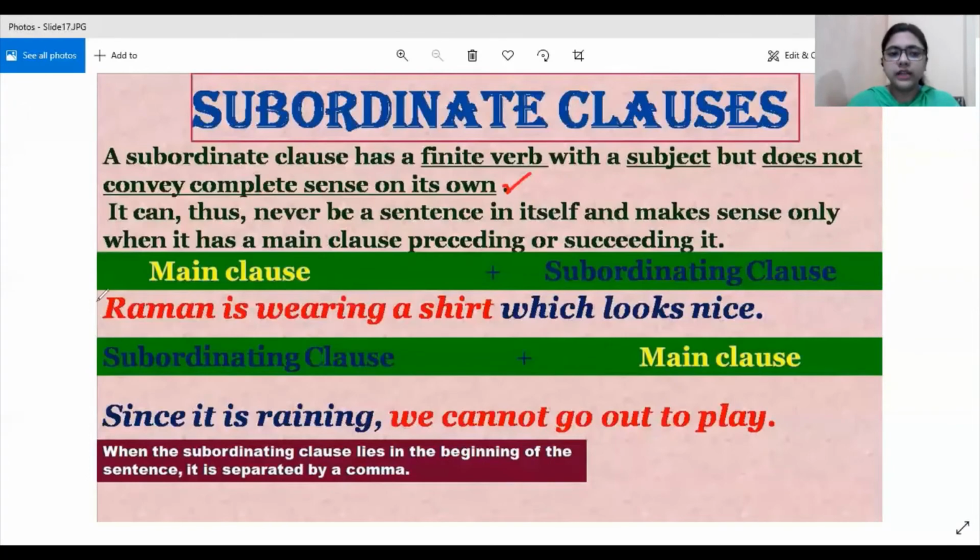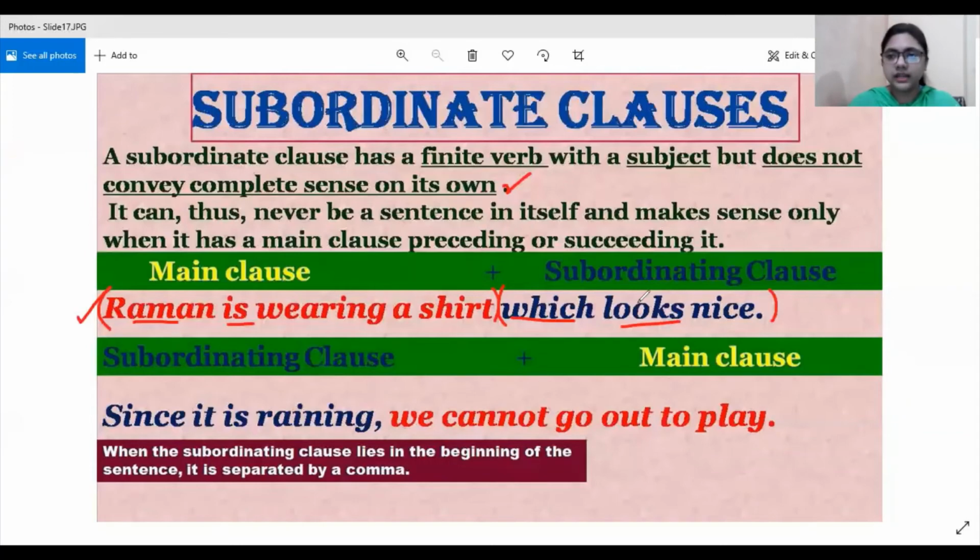Look at this example. Raman is wearing a shirt which looks nice. So here, Raman is wearing a shirt is a main clause. Why? Because it has a subject, it has a finite verb, and it makes complete sense. But when we look at this part of the sentence, which looks nice, here which is the subject, looks is the finite verb, but it does not make complete sense.